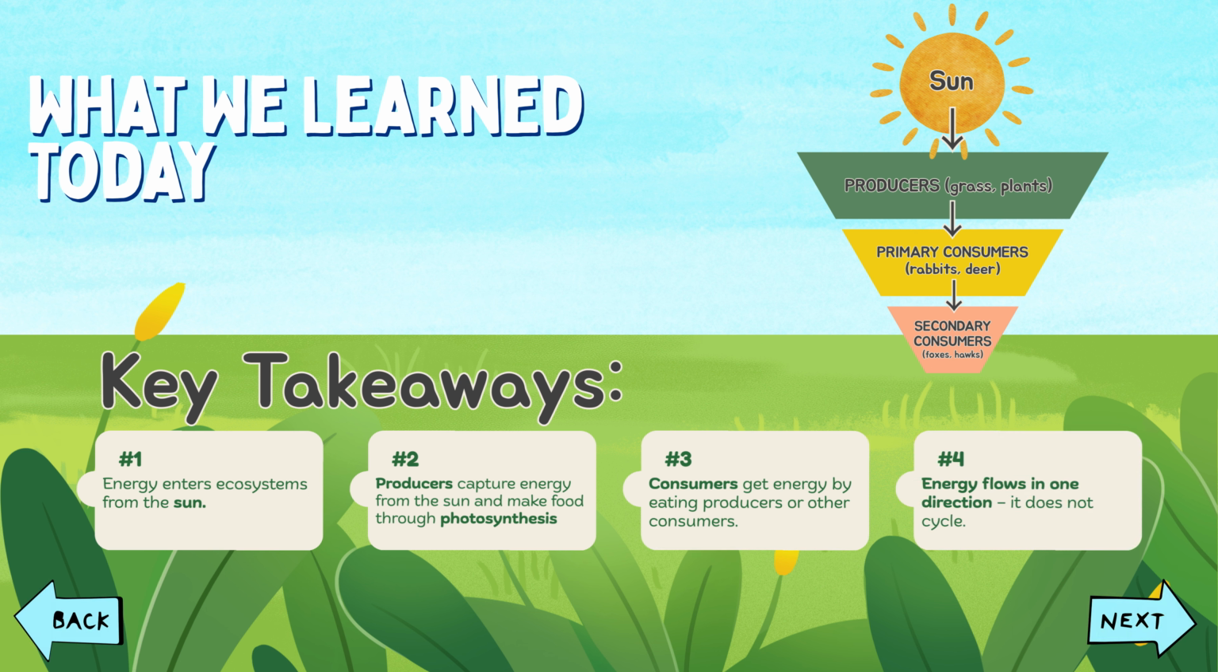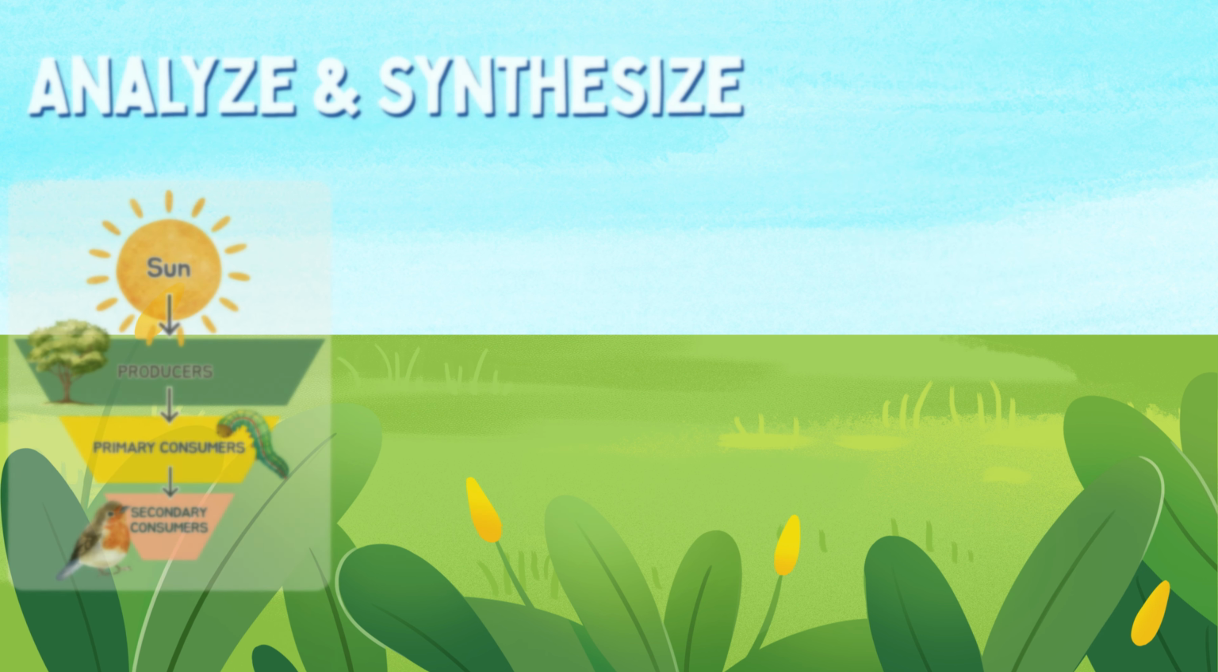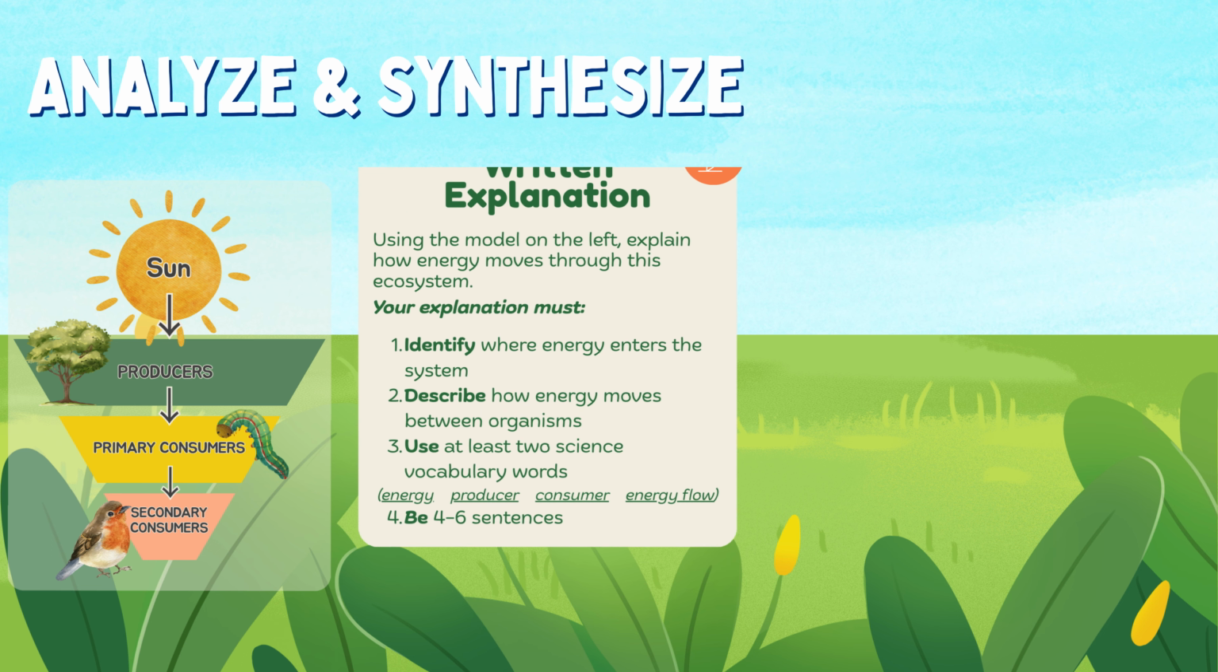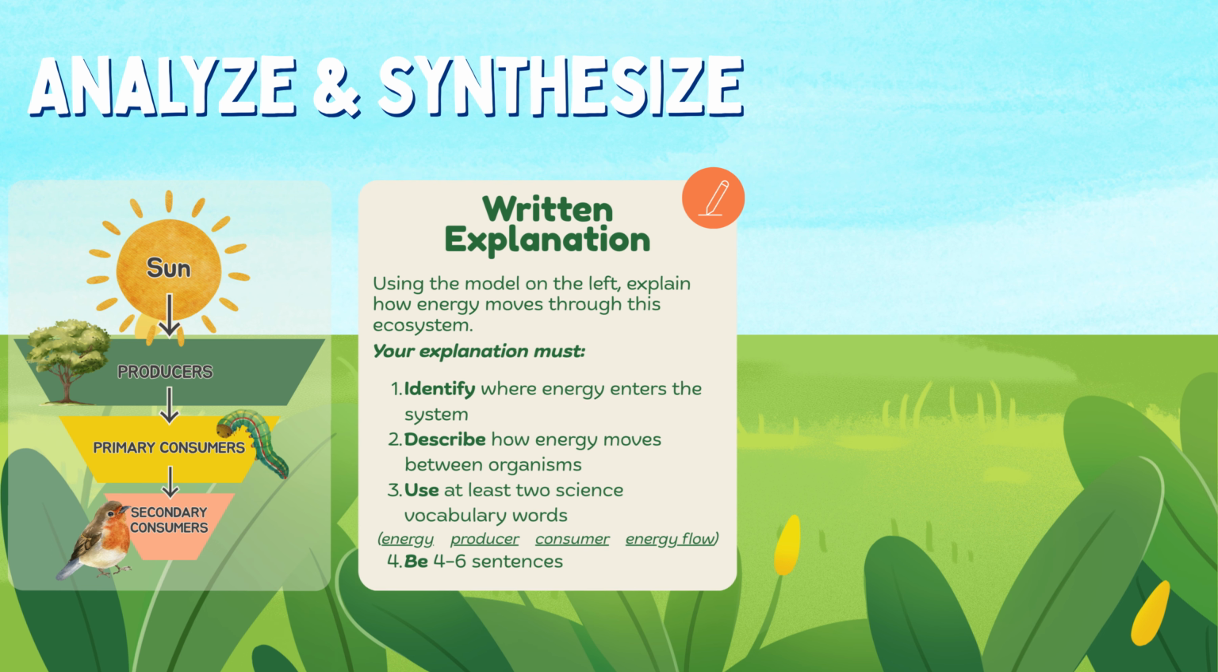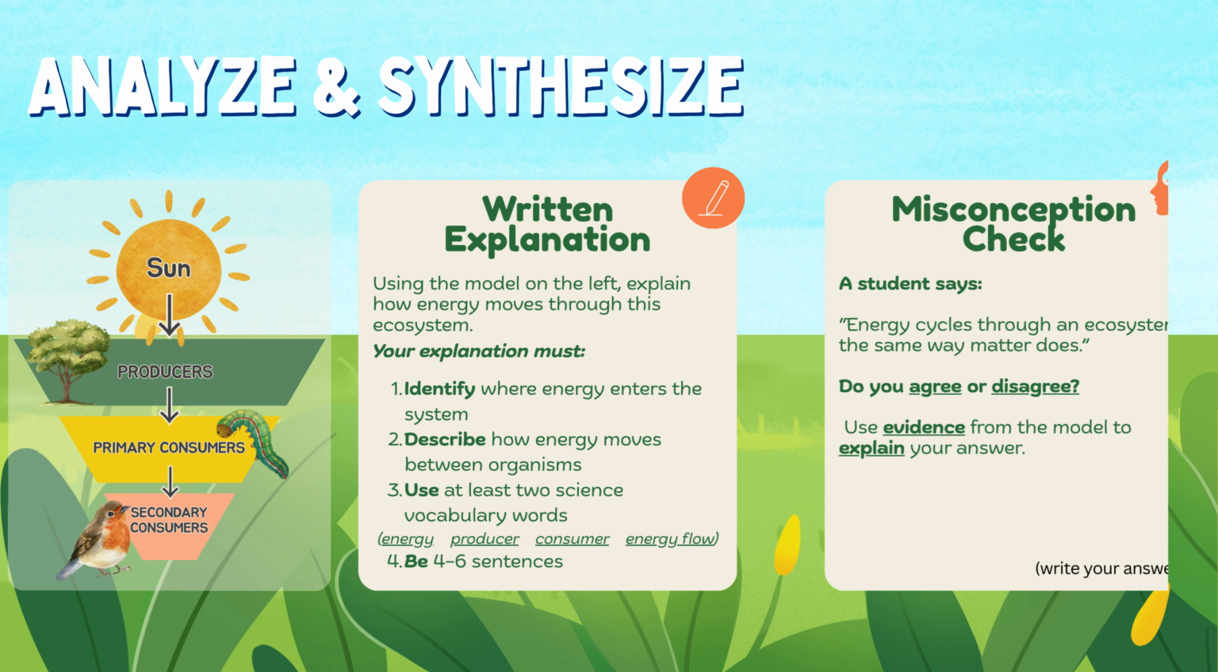It does not cycle. Now you'll use a new model to explain energy flow. Look at the ecosystem shown. In 4 to 6 sentences, explain how energy moves through this system. Be sure to identify where energy enters, describe how it moves between organisms, and use at least 2 science vocabulary words.